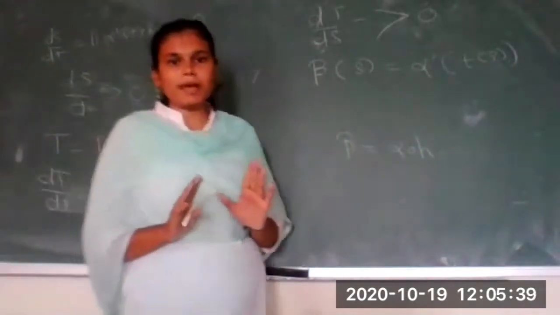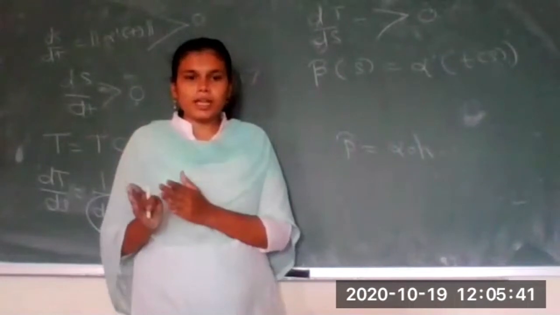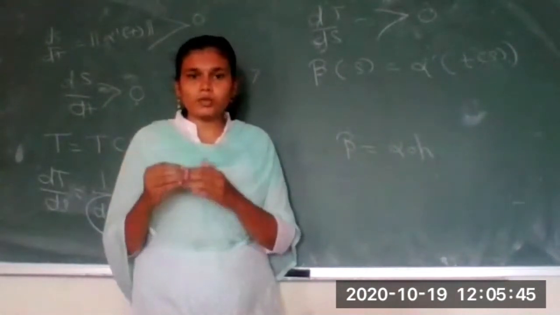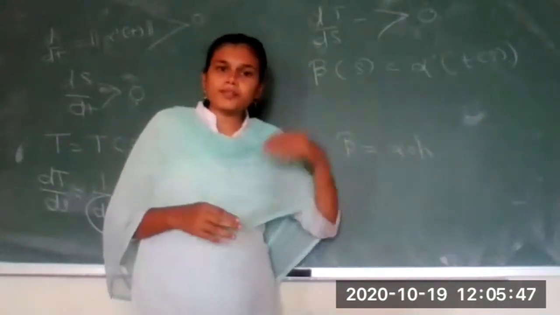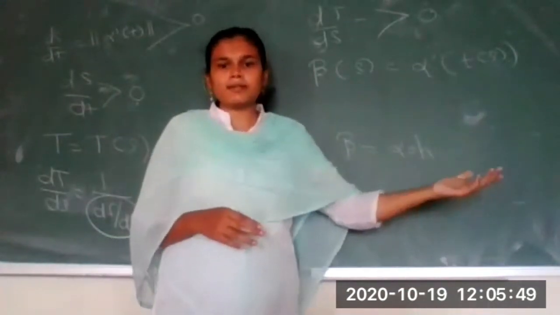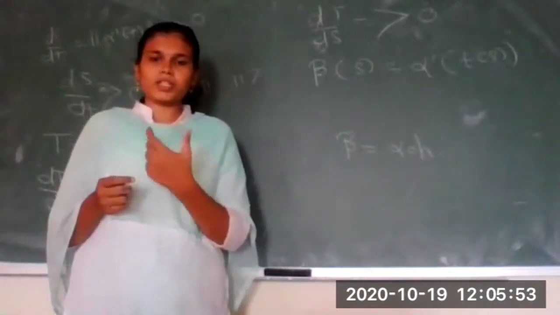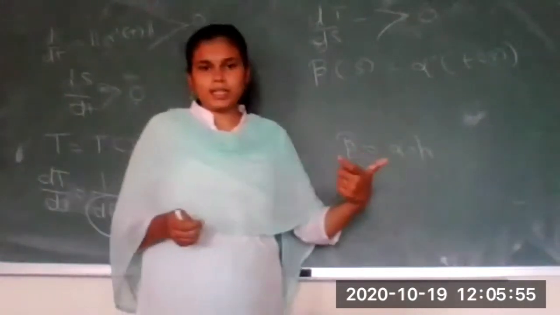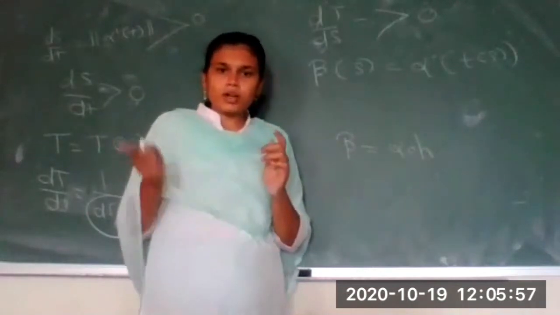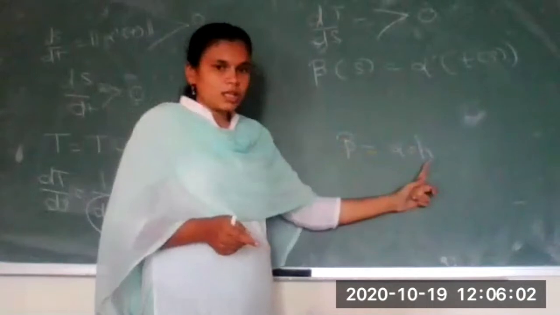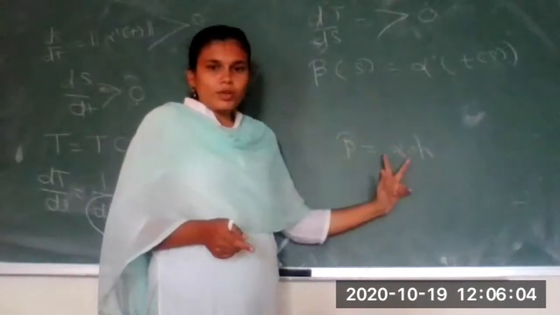What is the meaning of reparameterization? We convert our original curve alpha, which is in terms of t, and write the same curve in terms of another parameter, say s. So we are changing our parameter t to s. That is called a reparameterization, and it can be done by a new function h, which I have told you already.